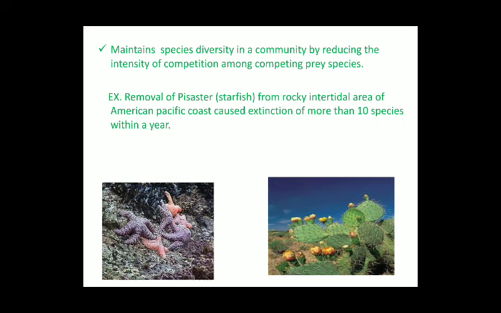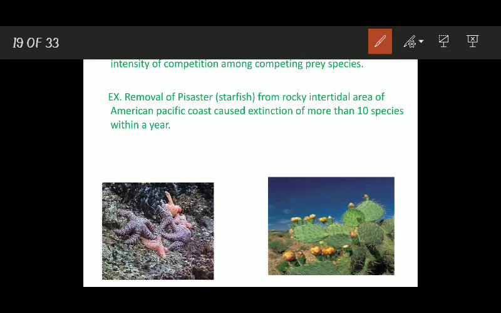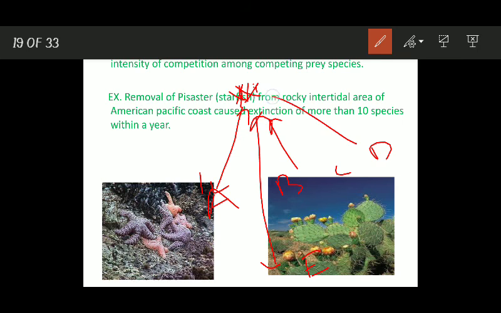Another importance of predation is, it maintains species diversity in a community by reducing the intensity of competition amongst the competing prey species. For example, ये एक predator है and it preys on a number of species. For example, species A, species B, C, D, and here for example E. Okay, it preys on all these species. If you are going to remove this predator,